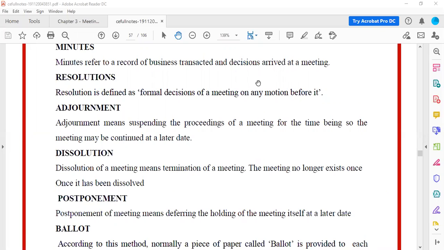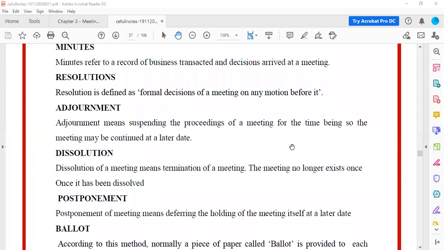Now what we will do is adjourn the meeting. You would have heard even in the court, they would say the court is adjourned for today, which means the court is suspended. They have stopped working for today. Once they have stopped working for today, they will continue it later, or they'll say this case has been adjourned to a different date. It means it is postponed.